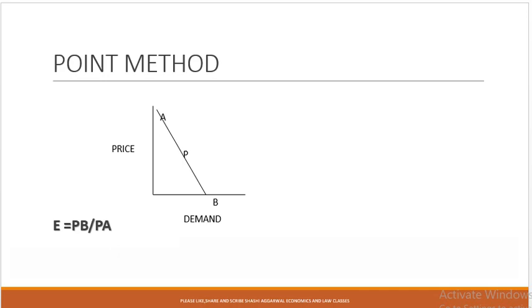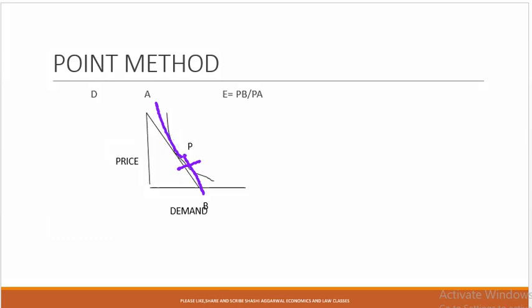At this point, if we want to measure the point P, then PB, that is the lower segment, divided by PA. If we want to measure on the curvy shape, like we want to measure the elasticity of demand at this point P, then this is the lower segment, this is the upper segment.